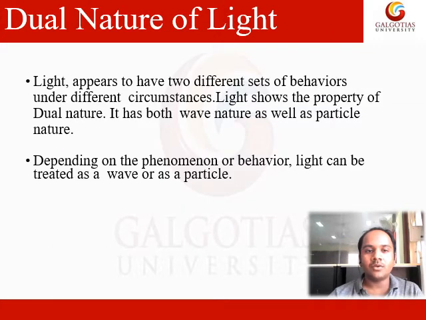Now let's understand what the dual nature of light is. As we said, light appears to have two different sets of behaviors under different circumstances. Light sometimes shows dual nature. It has both wave nature and particle nature. We'll understand in further classes, in depth, how it sometimes behaves with wave nature and sometimes with particle nature, when we go through different phenomena like refraction, reflection, polarization, interference, and diffraction. Depending on the phenomenon or behavior, light can be treated as a wave or as a particle.